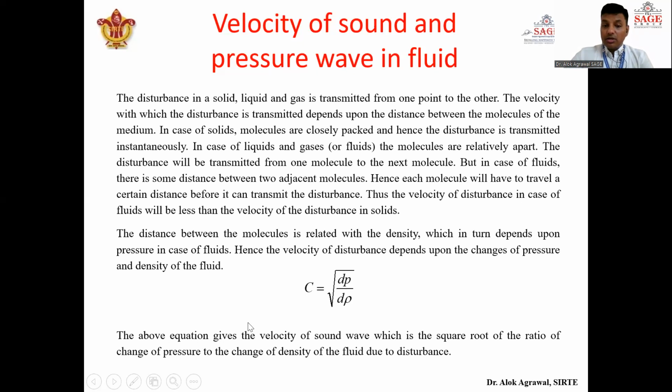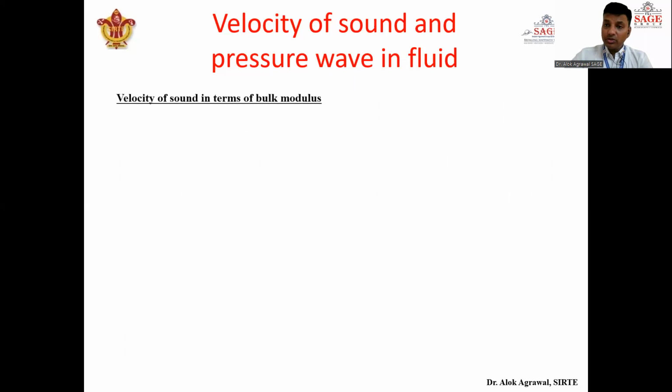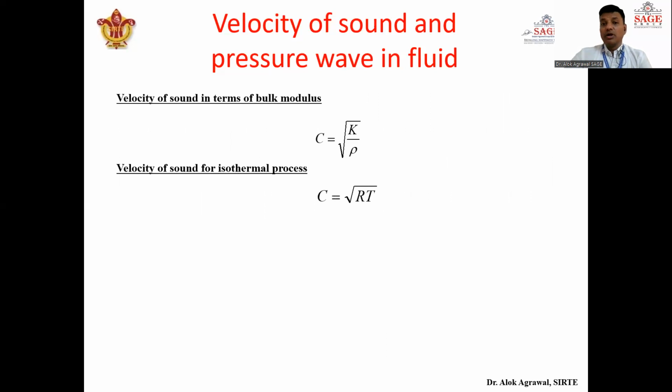Okay, and now there are various other formulas depending on other things. This formula can be written in different ways. If you want to represent it in terms of bulk modulus, then the velocity of sound is the square root of K by rho. In case of an isothermal process, suppose the process is isothermal and we have to know the velocity of sound in that process, then the formula is given by the square root of RT, whereas the velocity of sound for an adiabatic process is given by the square root of kRT.